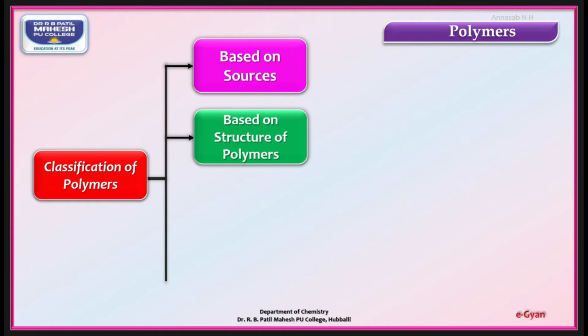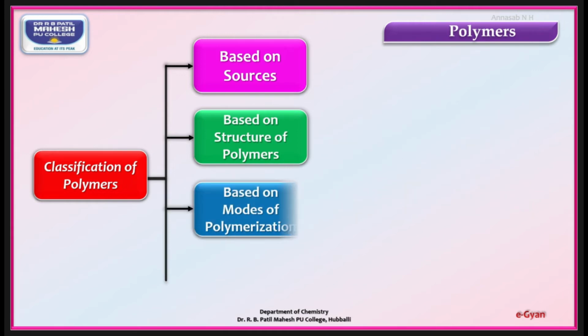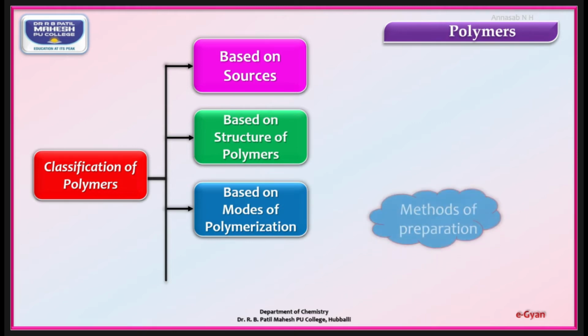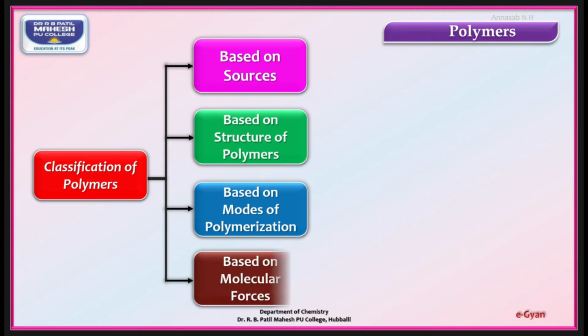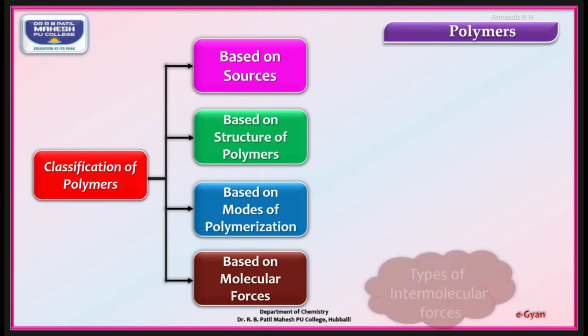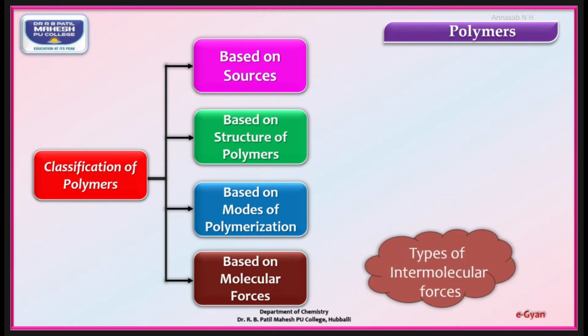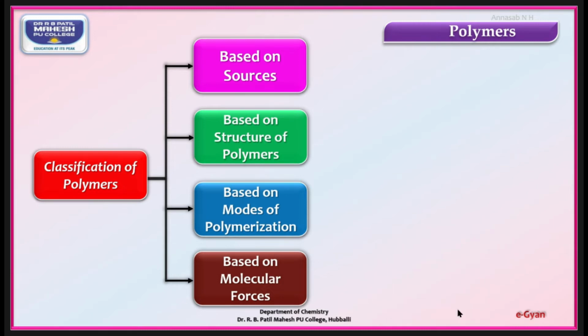The third one is based on mode of polymerization, that is the method of preparation. And the fourth one is based on molecular forces, that is the type of intermolecular forces involved in the formation of polymer.